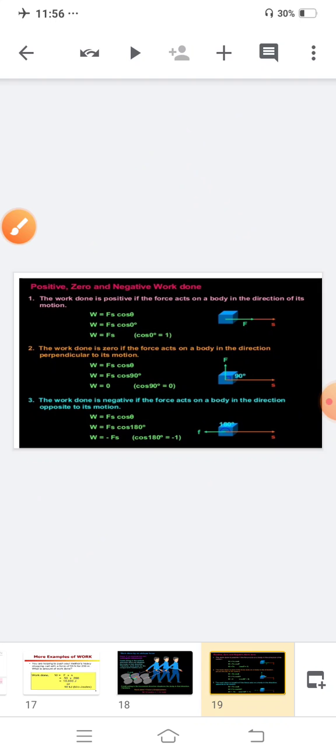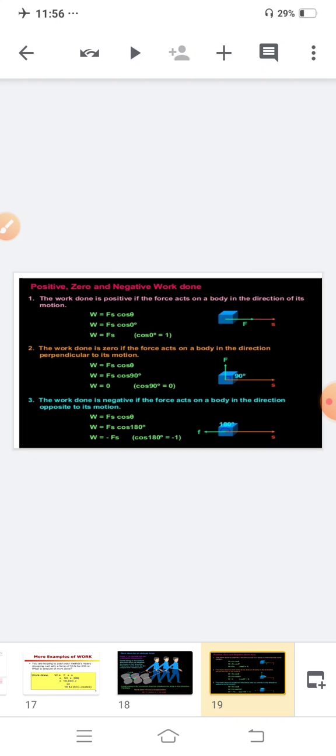Basically, your work done is divided into 3 parts: positive, negative and 0. Whenever there is positive work, that means wherever you apply force, the object moves in the same direction. In that case, the angle is 0, the value of cos 0 is 1. So the formula you get is W is equal to F into S.